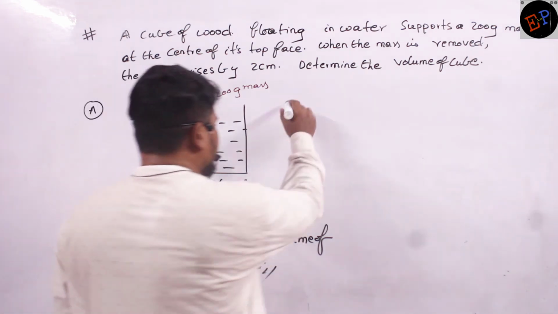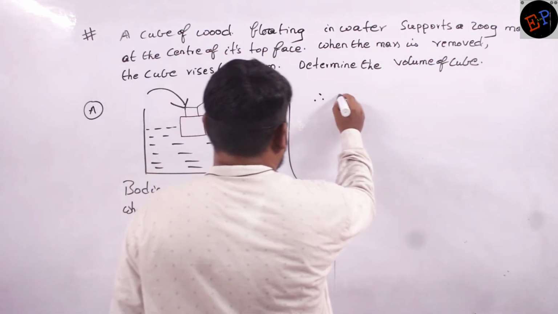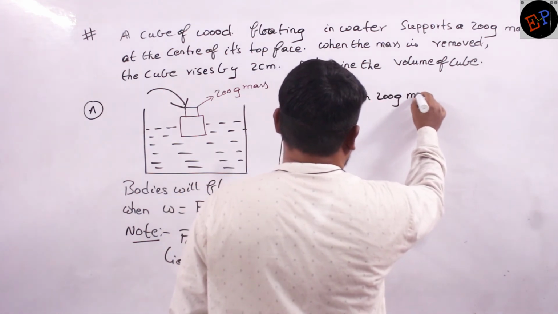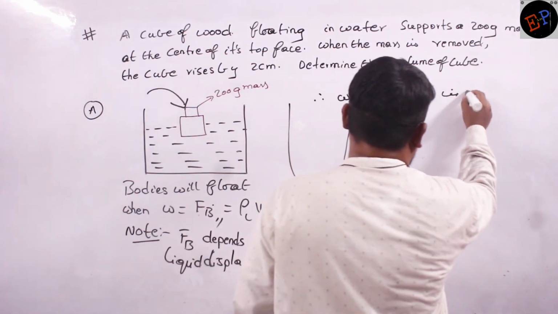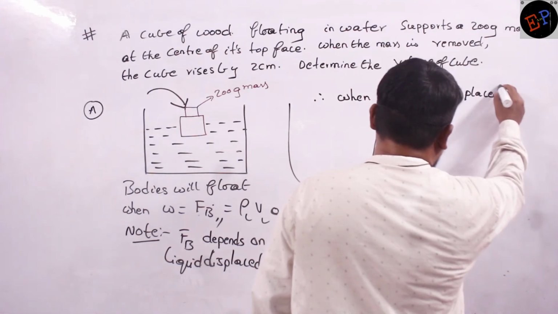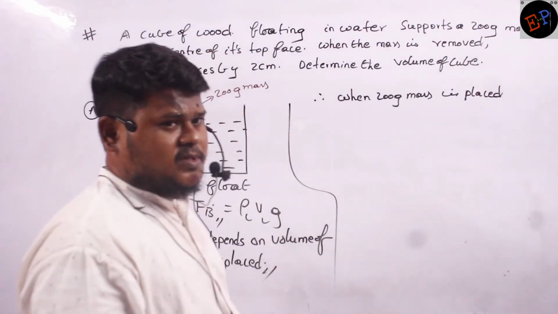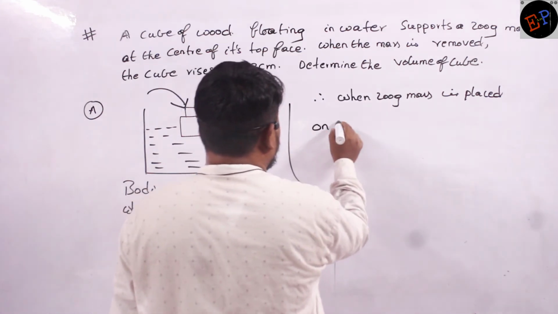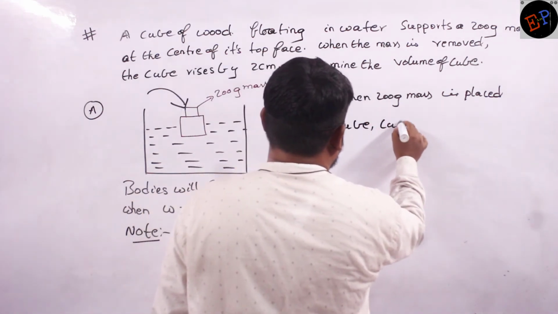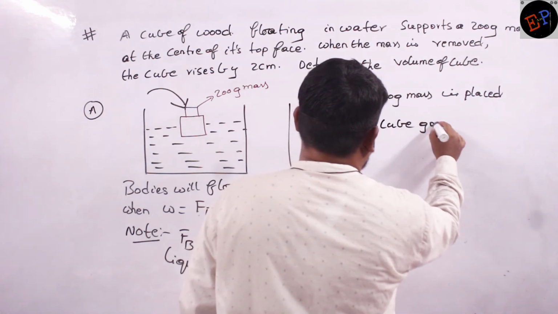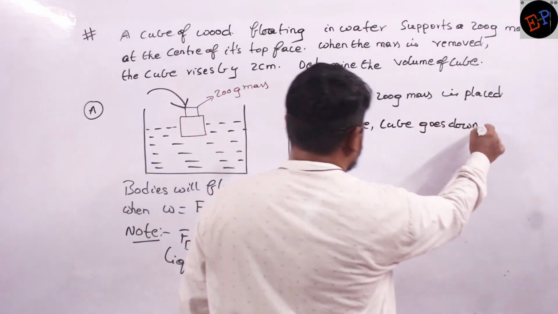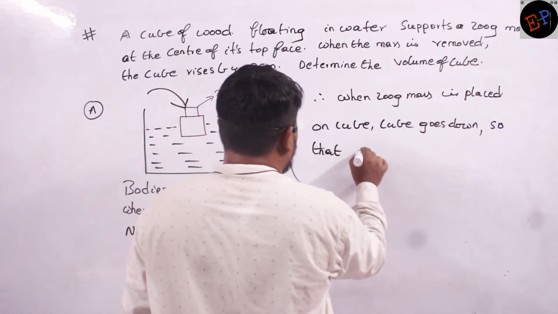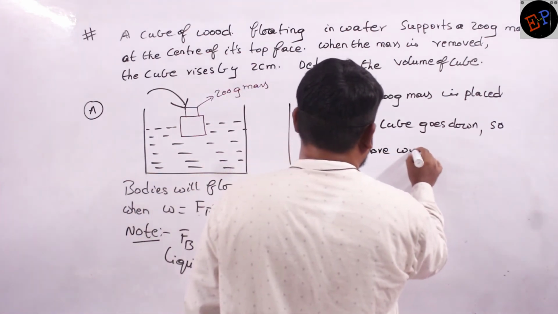Therefore we write: when a 200 gram mass is placed on the cube, the cube goes down. We are not discussing removing the mass; we are discussing in the opposite sense so that you can understand. Why does it go down?